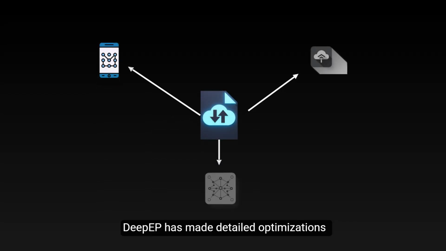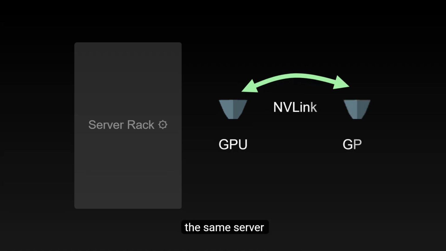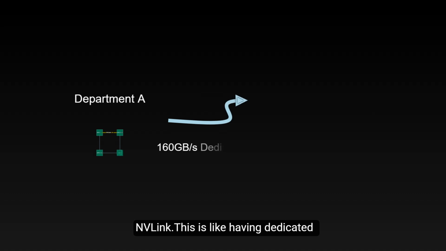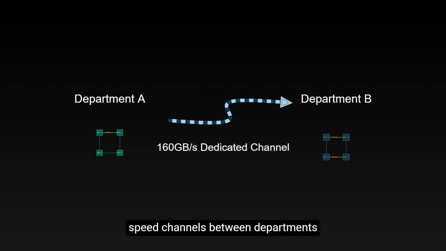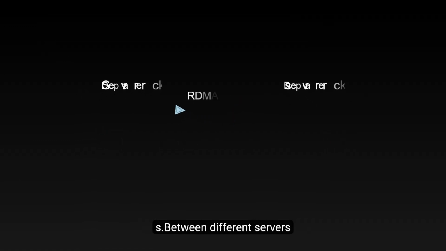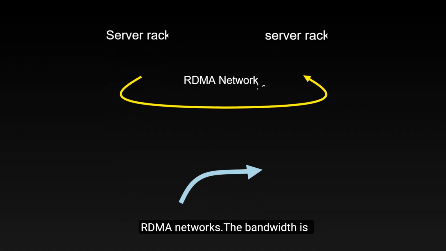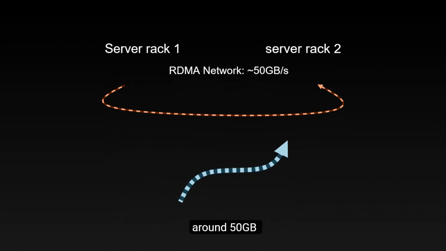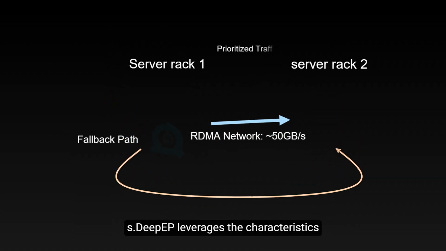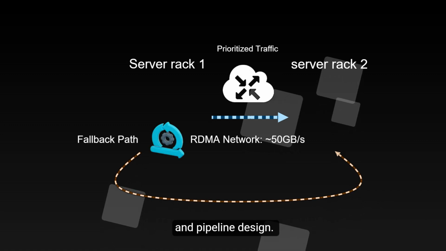In terms of data transmission, DeepEP has made detailed optimizations for different scenarios. Within the same server, GPUs are directly connected via NVLink. This is like having dedicated high-speed channels between departments with a bandwidth of up to 160 gigabytes per second. Between different servers, communication is carried out via RDMA networks. The bandwidth is relatively lower, around 50 gigabytes per second. DeepEP leverages the characteristics of these two networks through intelligent routing strategies and pipeline design.